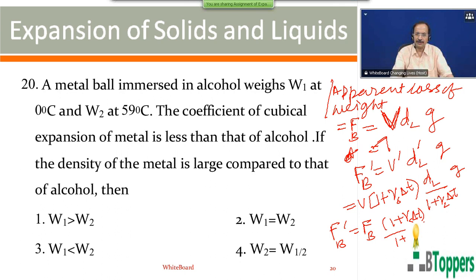But gamma for liquid is given to be more than the value of gamma for solid. That means as temperature increases, the force of buoyancy decreases. The force of buoyancy at higher temperature is less than the force of buoyancy at lower temperature. The upthrust decreases, so the apparent loss of weight decreases. Then the observed or apparent weight will increase. So you can conclude that the apparent weight at higher temperature will be more than the apparent weight at lower temperature. Or you can say the third option is the answer.